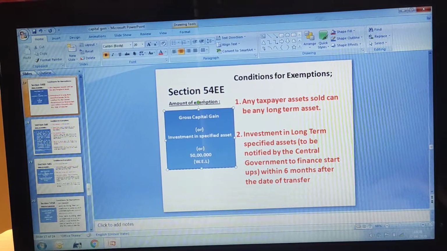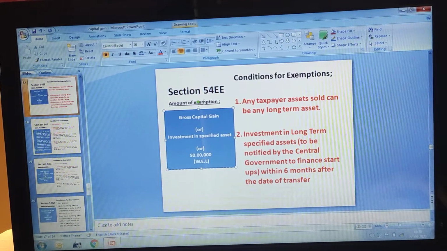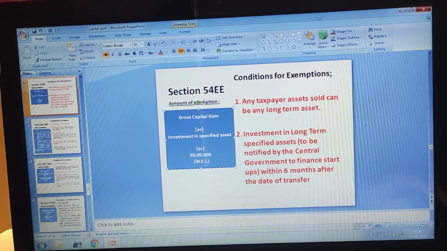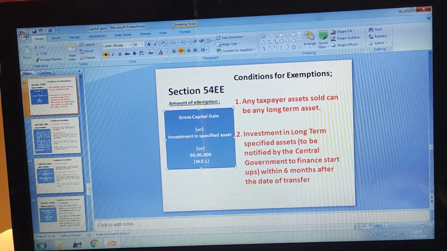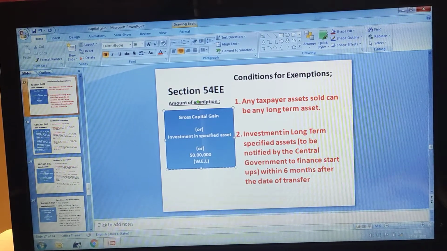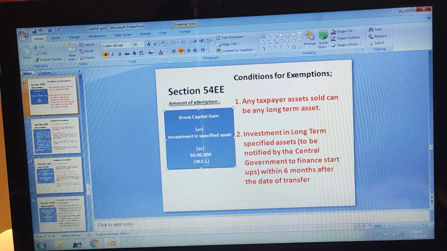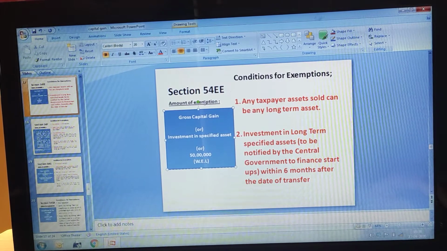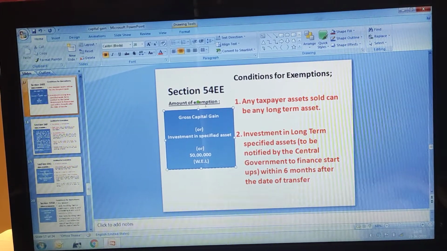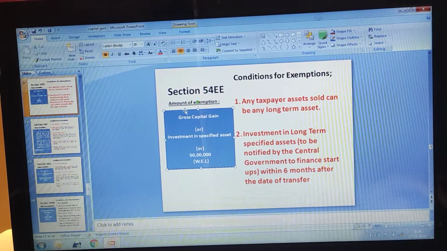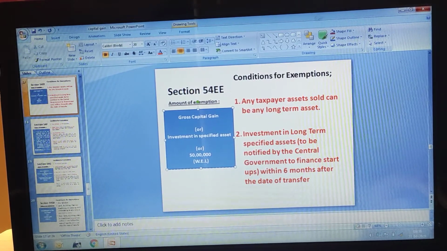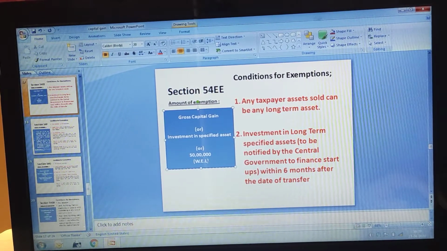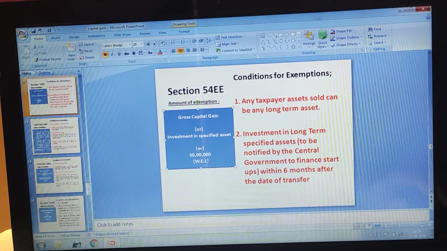Any taxpayer, meaning the assessee, can claim. When can he claim? When he is selling some long-term capital asset. After selling it, if the assessee invests that amount in a specified asset notified by the central government to finance startups, within 6 months after the date of transfer, the maximum exemption can be either the capital gain, or the investment amount, or 50 lakh rupees, whichever is the lowest, and that will be exempted from tax. Hope this is clear to you.